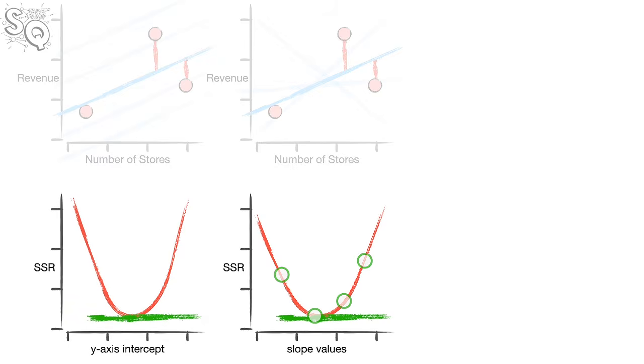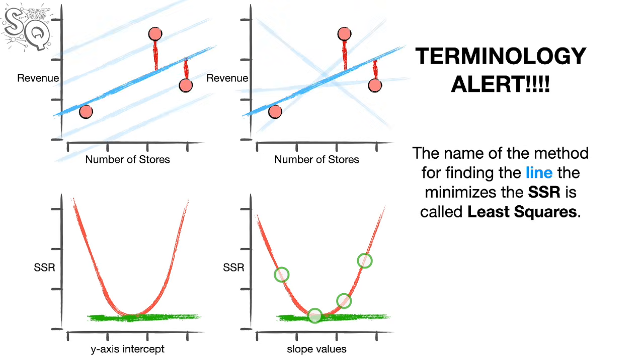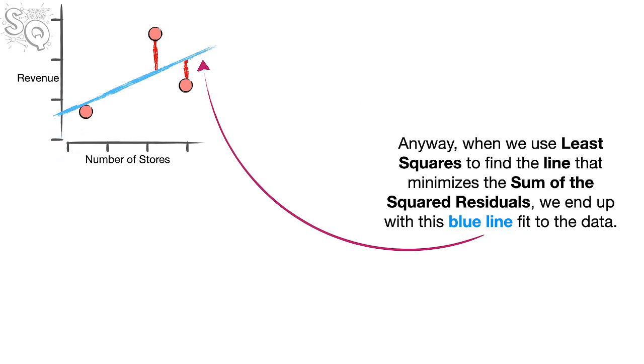Oh no, it's the dreaded terminology alert. The name of the method for finding the line that minimizes the sum of the squared residuals is called least squares. Bam. Anyway, when we use least squares to find the line that minimizes the sum of the squared residuals, we end up with this blue line fit to the data.